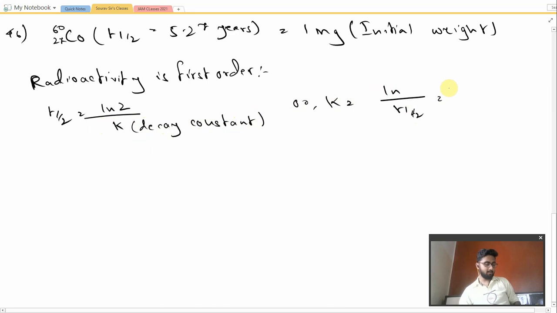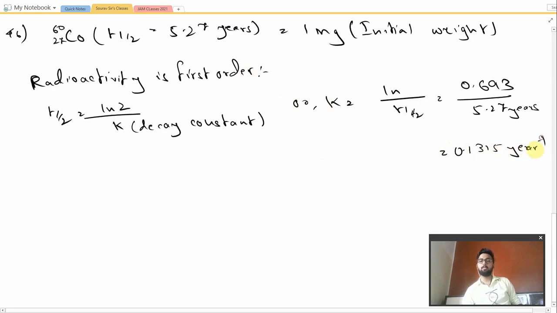So we have 0.693 divided by 5.27 years. So we'll be getting the value 0.1315 year inverse. Okay, so this is the exact value.